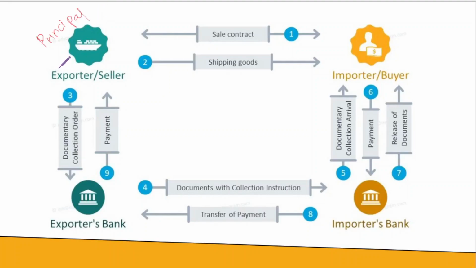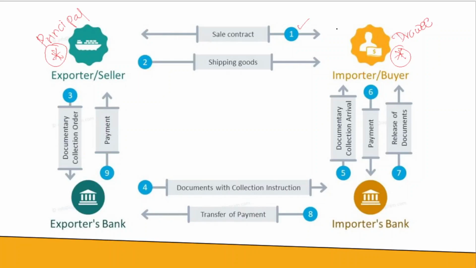So, the principal is the starting point of the collection, and the final receiving end would be the drawee. Now, how does this international trade first start off? When it first starts off, it will be a sales contract, a sales contract between exporter and the importer, or buyer and seller.